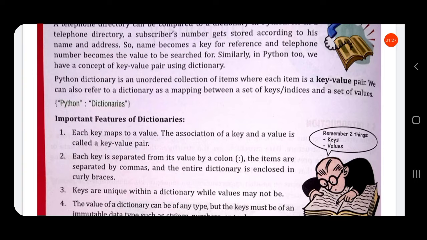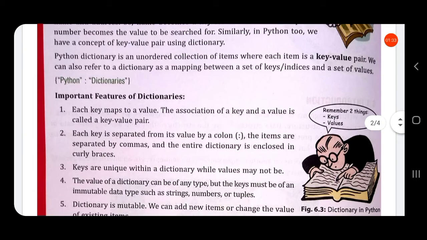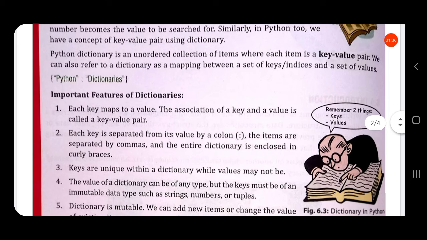Both key and its value constitute each item. We can also refer to a dictionary as a mapping between a set of keys and a set of values. So a key maps to a value.